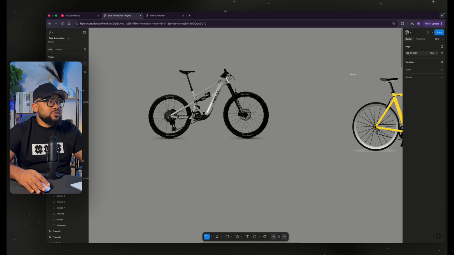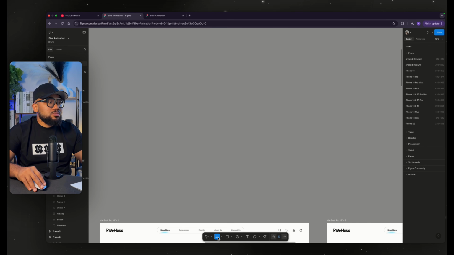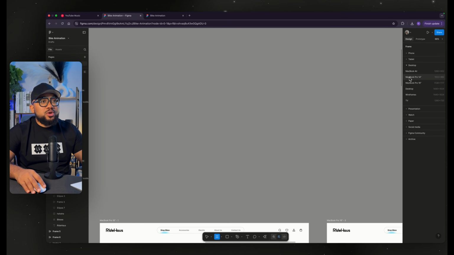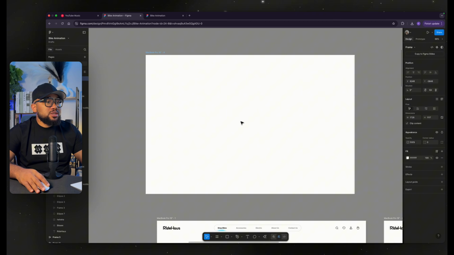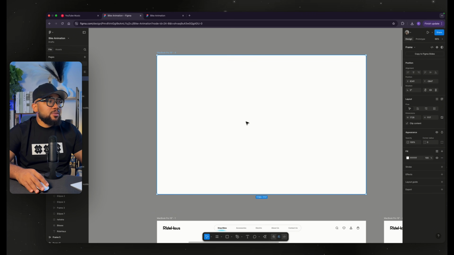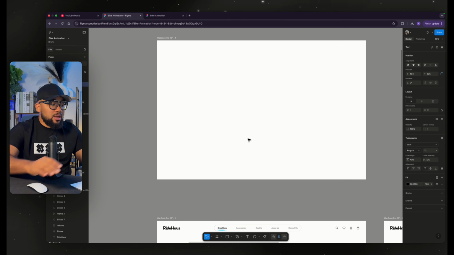Then we have justice. So what I'm going to be doing is to get the frame, go to desktop, and I'm going to use a MacBook Pro 16 inches. I think that's what I used. Yeah, that's the same thing I used. So this is going to be Right House. I'm going to type Right House.